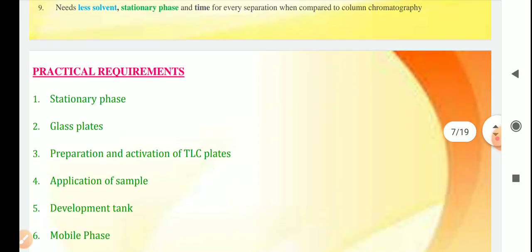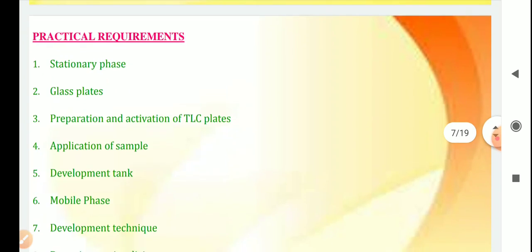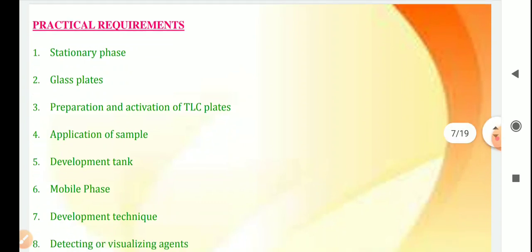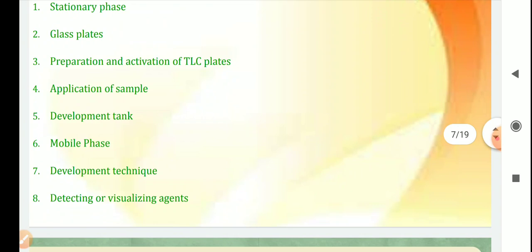In practice, if we want to perform separation of an organic compound by thin layer chromatography, we need a stationary phase. Here a glass plate is coated with silica or alumina, that means on the glass plate we make a layer of alumina or silica.